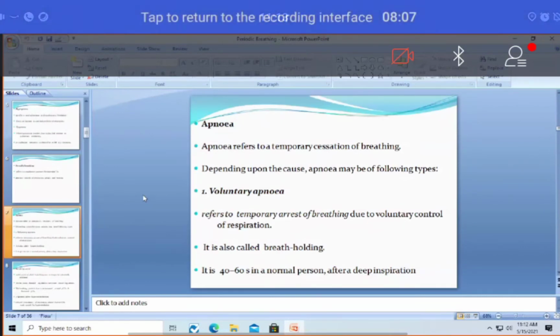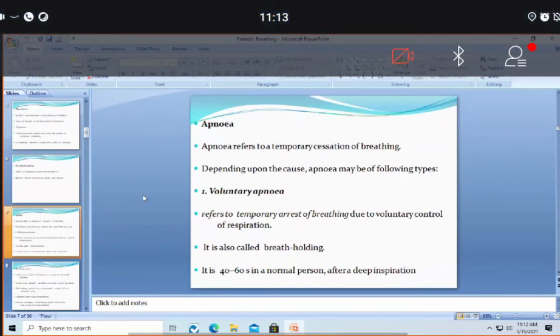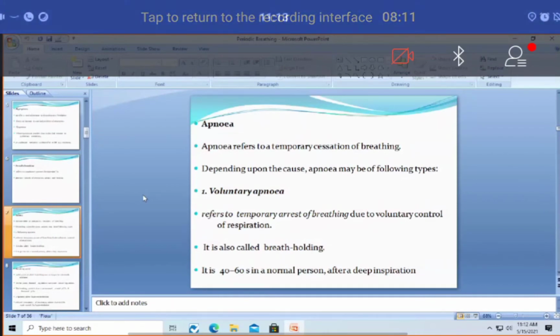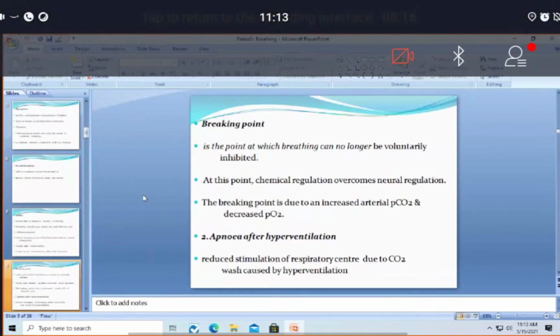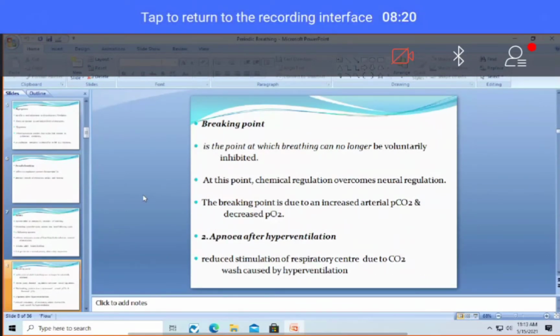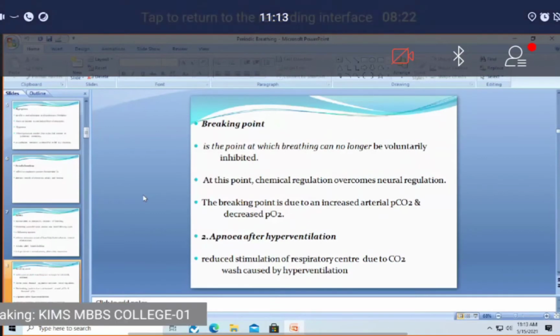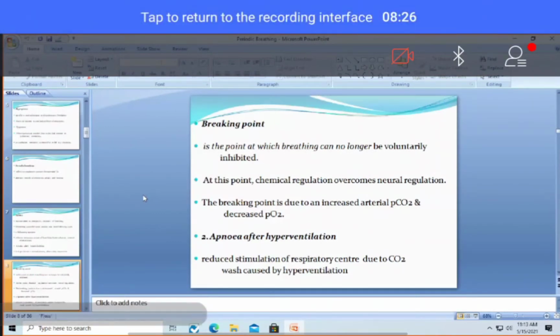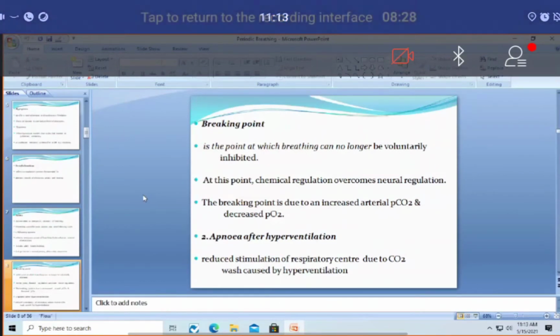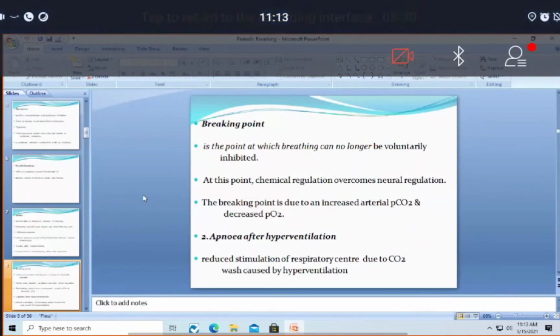So this voluntary apnea is voluntarily withholding. Then, what is the breaking point? This is one very important concept. If a person wants to commit suicide, he cannot do so by voluntarily holding his breath. Why? Because of the breaking point. This is a very important point as far as the medico-legal aspect is concerned.